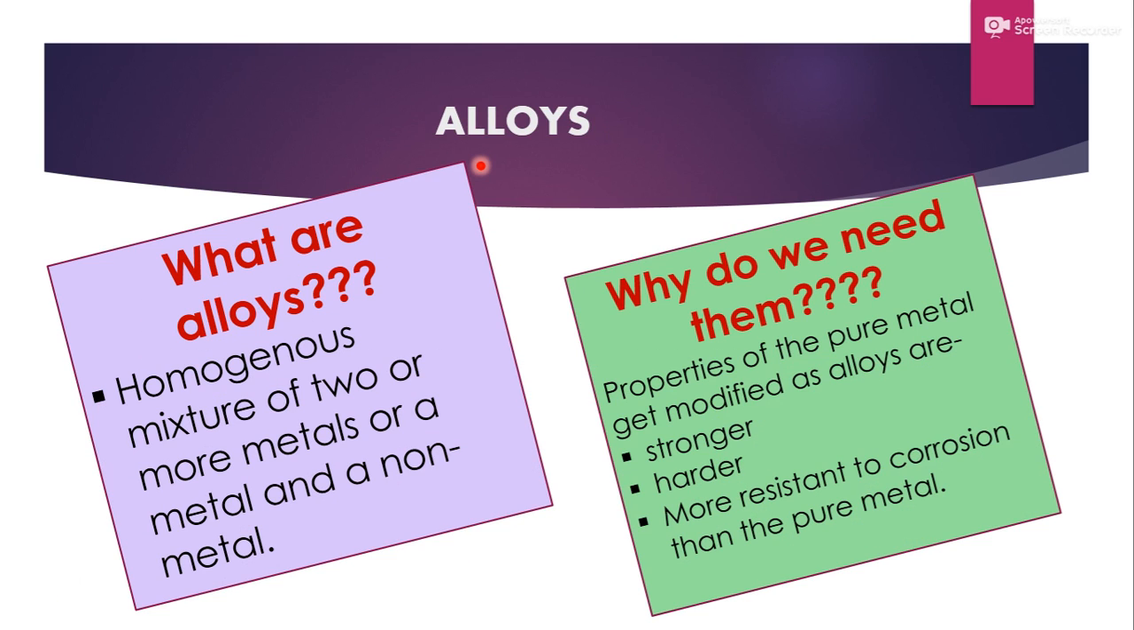Then alloys. What are alloys? Basically, an alloy is a homogeneous mixture of two or more metals or a metal and non-metal. A single metal cannot be used in a variety of fields. But when this metal is mixed with other metal, or a metal is mixed with non-metal, then in that condition it is known as alloy. So homogeneous means when you cannot find out the separate layer of these metals.